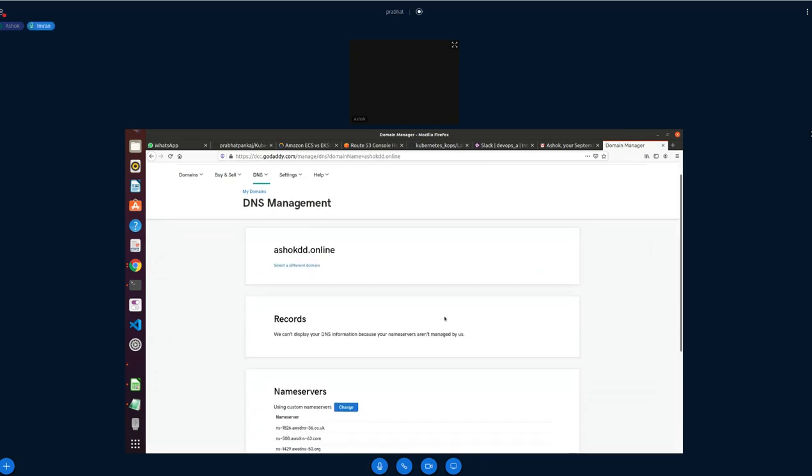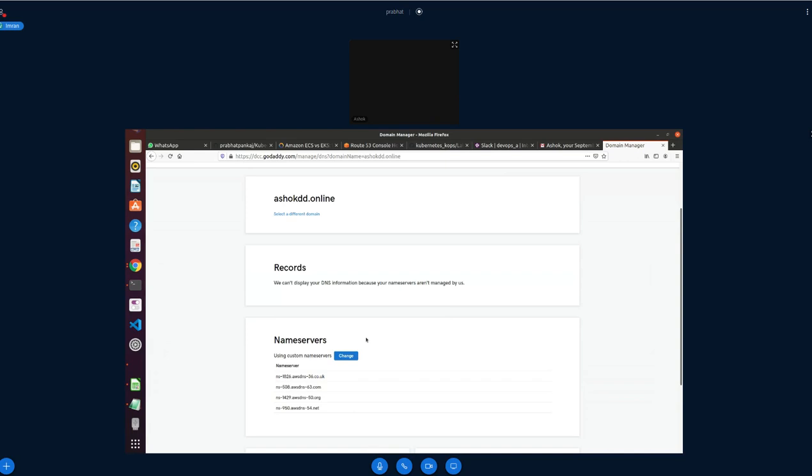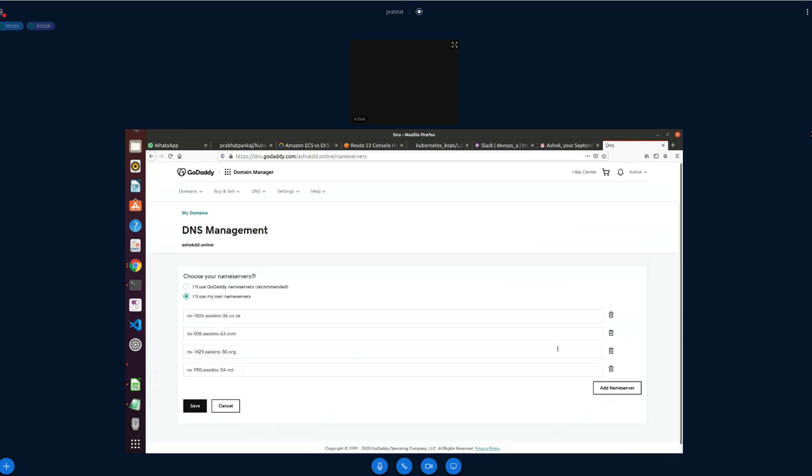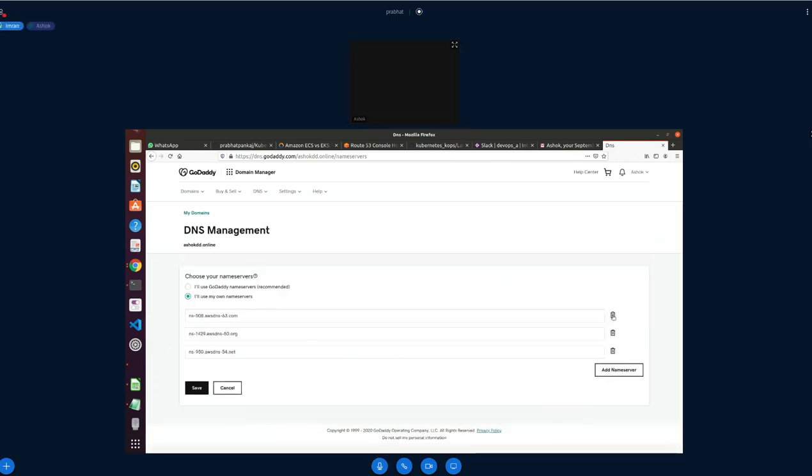Change here. Okay, so I think you might have done it earlier. Click on change. Leave as it is. Go to your AWS account and paste it here one by one.